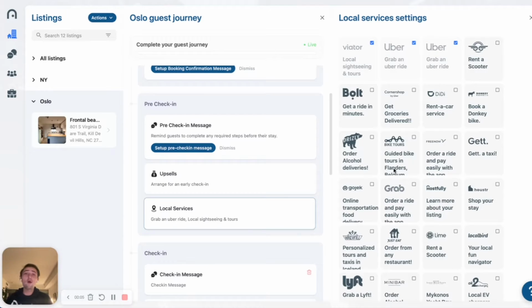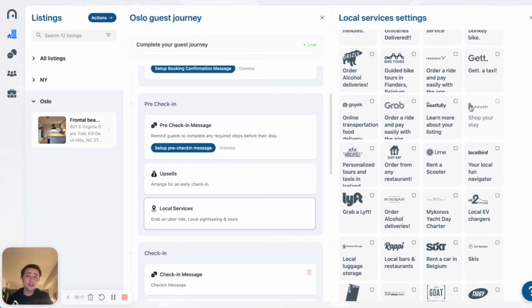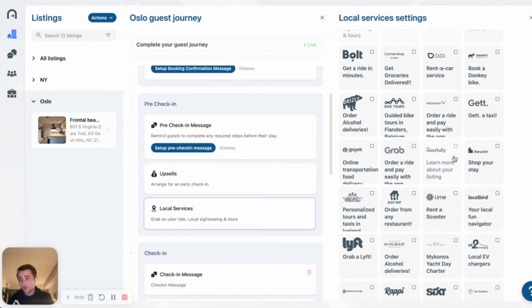Today we're going to talk about affiliate links, local services, and how you can generate more income from third-party apps. Really simple. In Enso Connect, we have a full library of different apps that you can connect, from guided bike tours, ordering alcohol with Drizzly, to getting a taxi, even Uber rides, you name it.